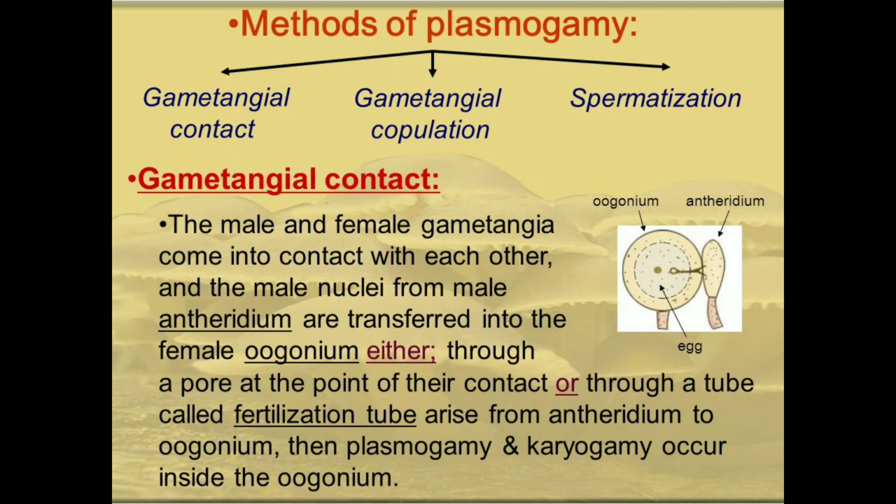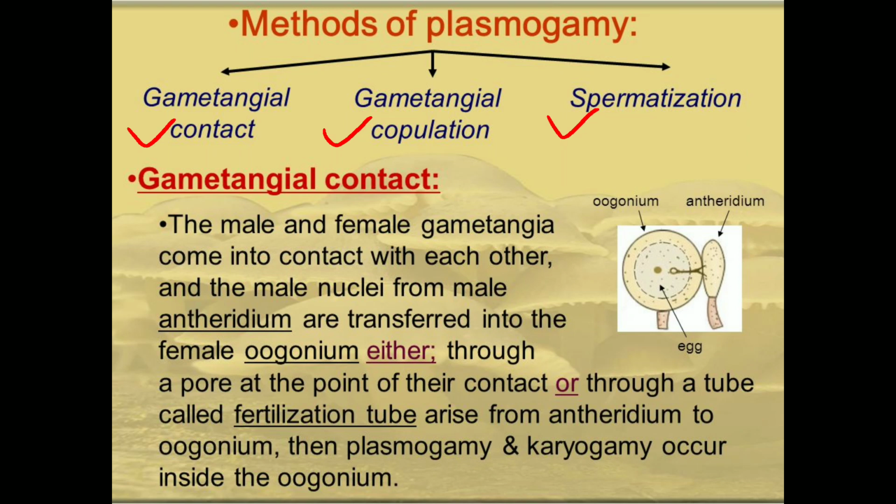First we discuss the methods of plasmogamy: gametangial contact, gametangial copulation and spermatization. Out of that, first is gametangial contact. In gametangial contact, two gametes are involved, one male gamete and one female gamete.